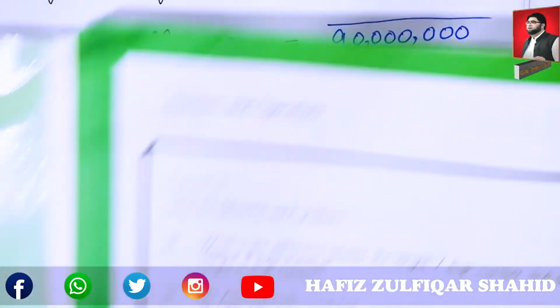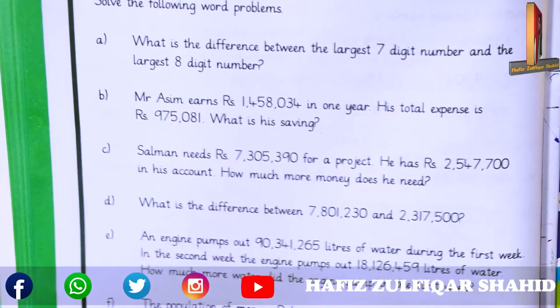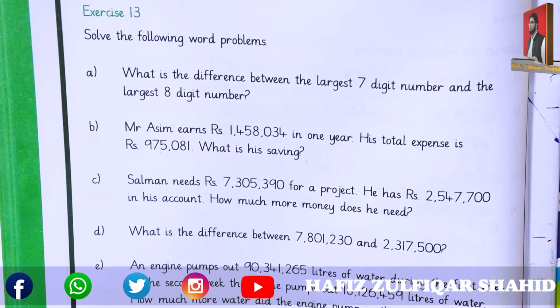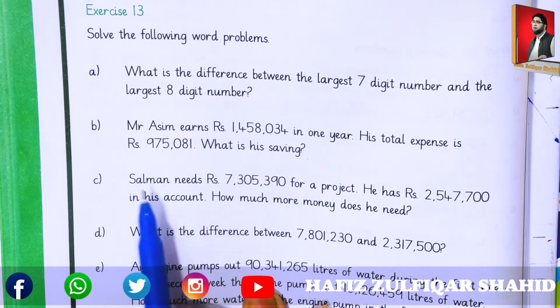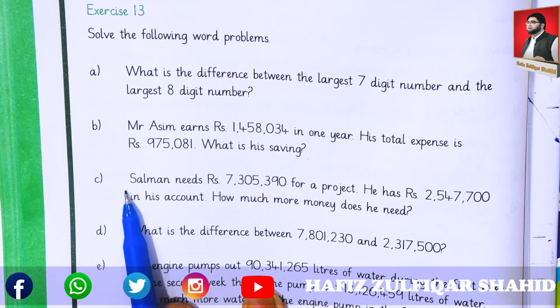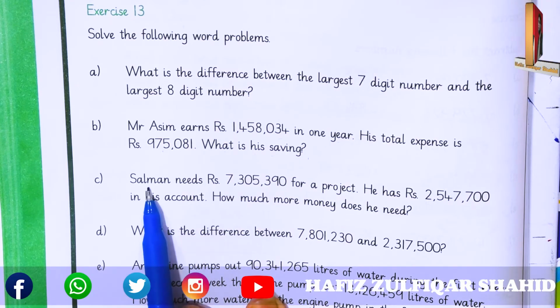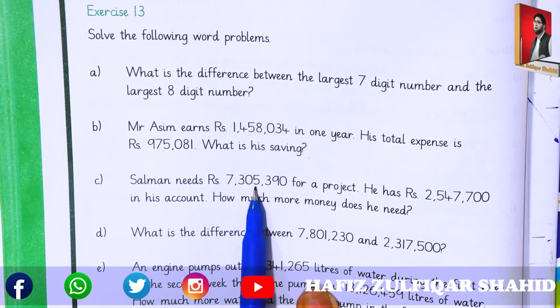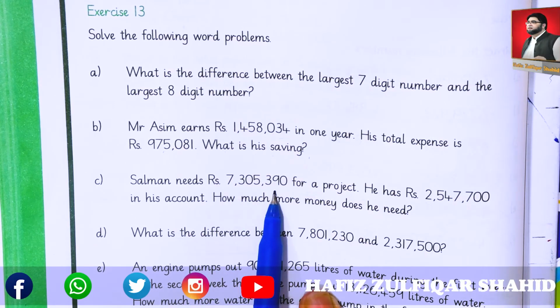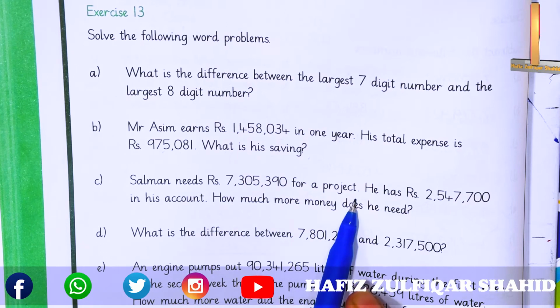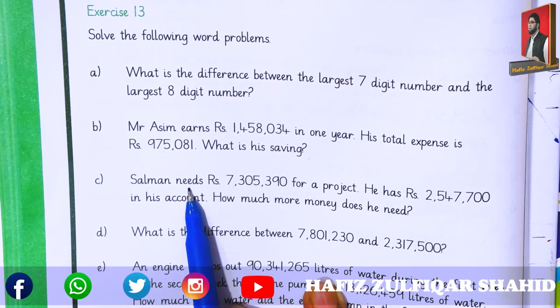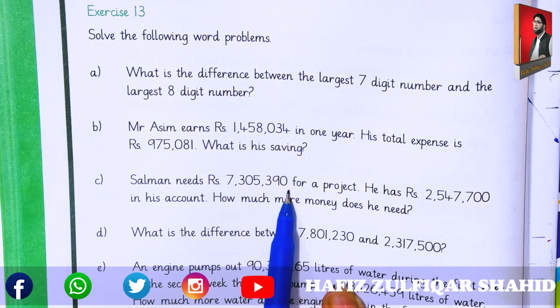Let's see the next question statement, the C part. In C, we have information about Mr. Salman. Salman needs rupees 7,305,390 for a project. He is going to make a project for which he needs some amount.